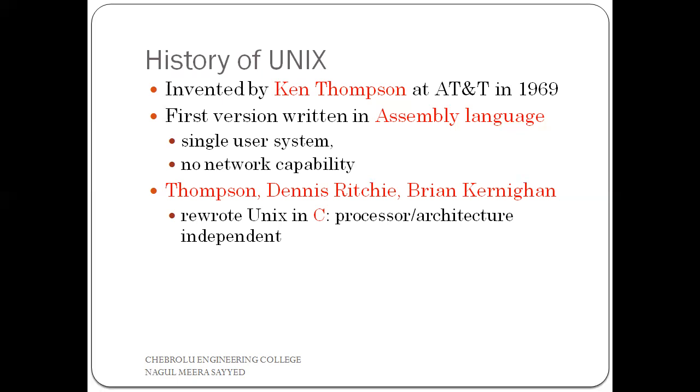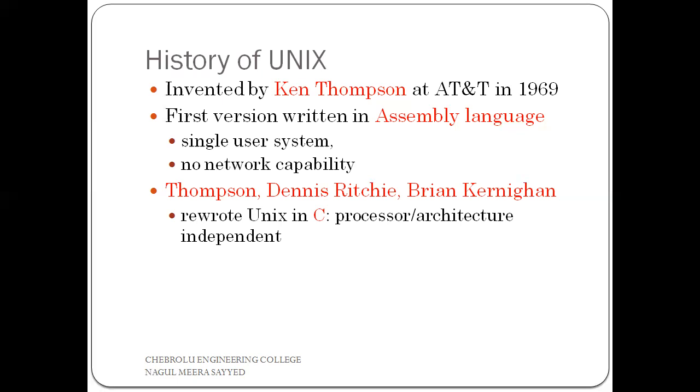So the same thing here: the first version of Unix was invented by Ken Thomas at AT&T Bell Laboratory in 1969. This was called the first version of Unix. Most of the first version of Unix was developed in assembly language. I already told you that most of the Unix code was developed in C language, but that is the later version. Now we are talking about the first version. So the first version of Unix was developed by Ken Thomas.